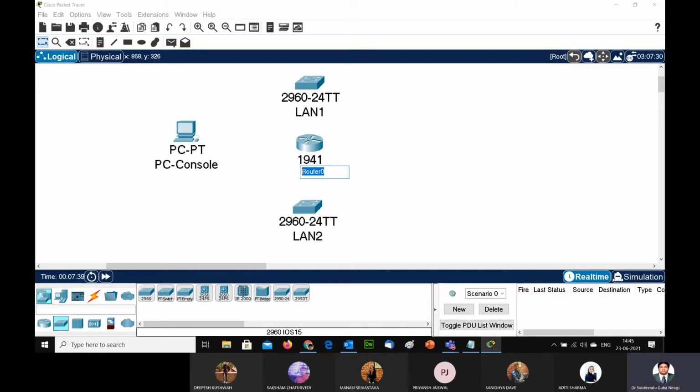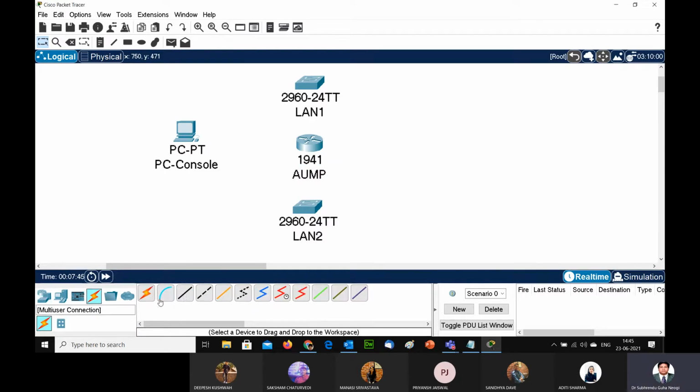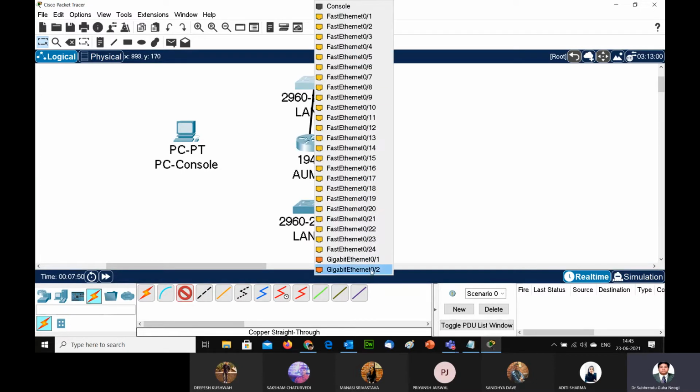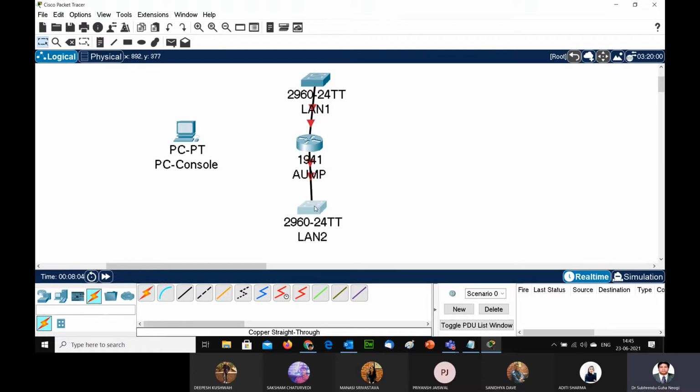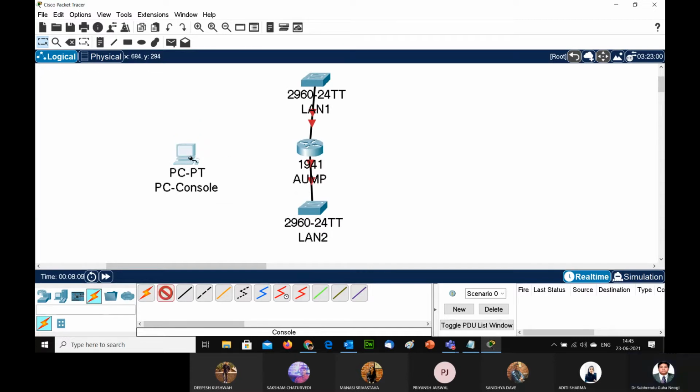Anyway, so this is, for example, my router. Now I'm making a connection. So जैसे मैंने यहाँ पे गीगापोर्ट 0/0 से कनेक्ट किया है, यहाँ पे मैं गीगापोर्ट 0/1 से, for example, मैंने कनेक्ट कर दिया है। Now what I have to do, I have to just make a configuration. Okay, just have a look. This you need to do it for yourself. I'm showing it to you. You can go to CLI, but I always practice in this particular fashion. So this is from the PC I'm going to configure.